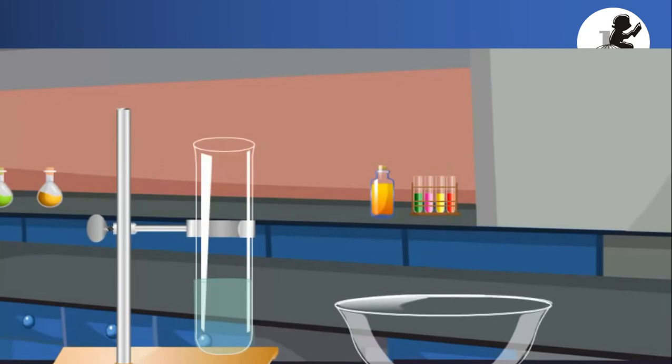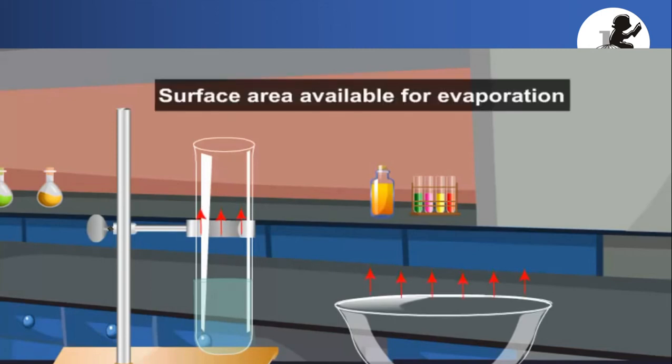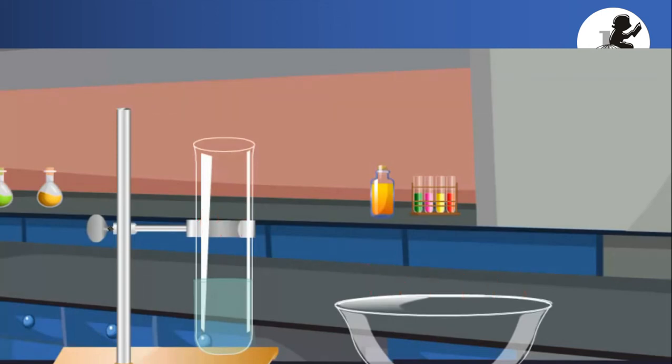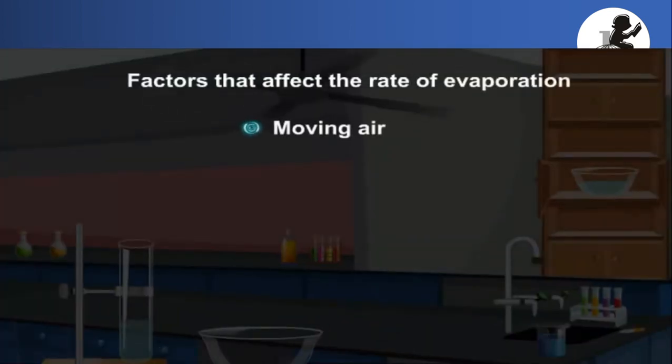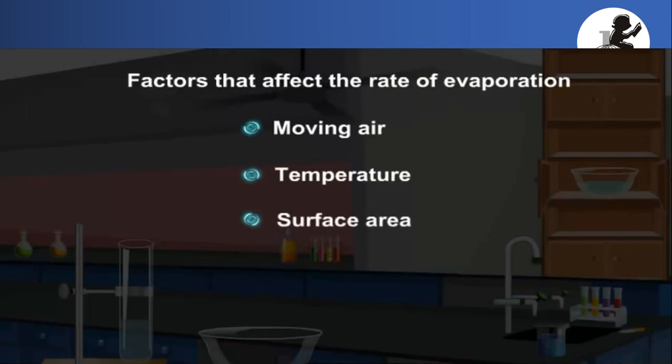When we compare the test tube and the china dish containing water in the open area, the surface area of the test tube is very low and the dish has more surface area. Because of more surface area, the rate of evaporation is very high. So what are the factors affecting the rate of evaporation? Moving air, temperature, and surface area. These are the factors affecting the rate of evaporation.